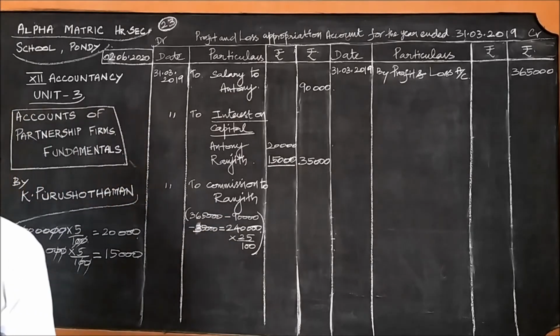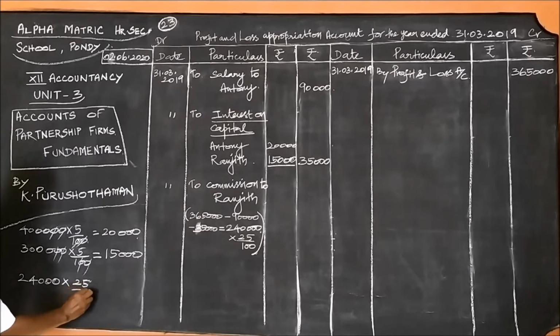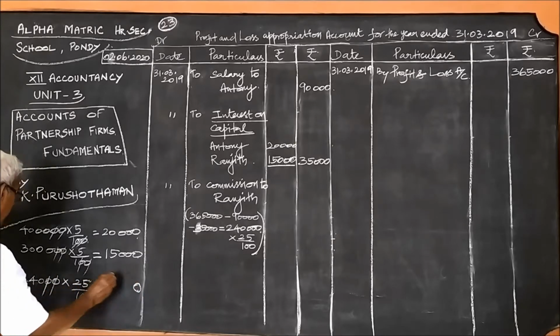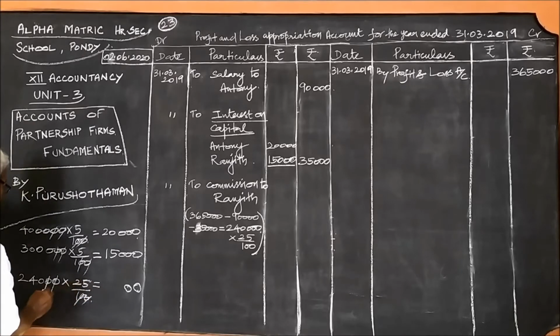What is 2,40,000 into 25 by 100? 2,40,000 into 25 by 100. Two zeros are over, and you can multiply: 2 into 25 is 50, 50 plus 10 is 60.